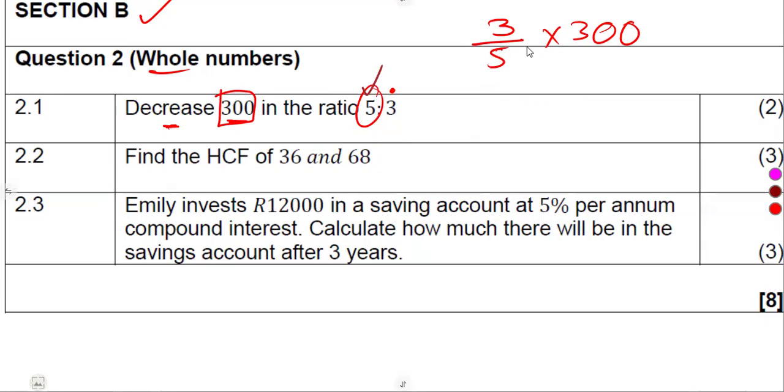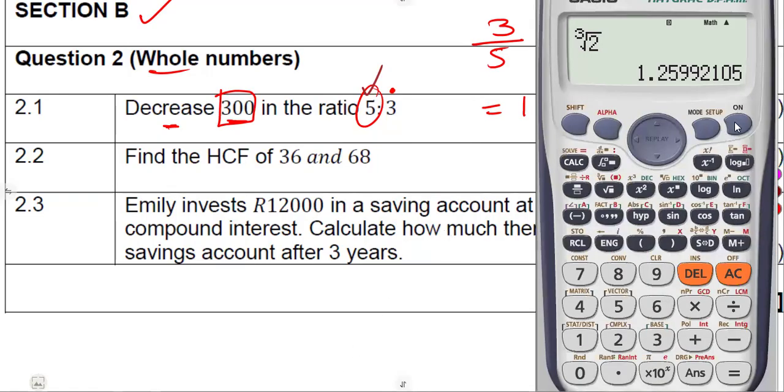So 3 out of 5 times 300 was going to give us 108. You can even use your calculator. That's 3 over 5. All right, let us just start again. All right, 3 over 5 times 300.